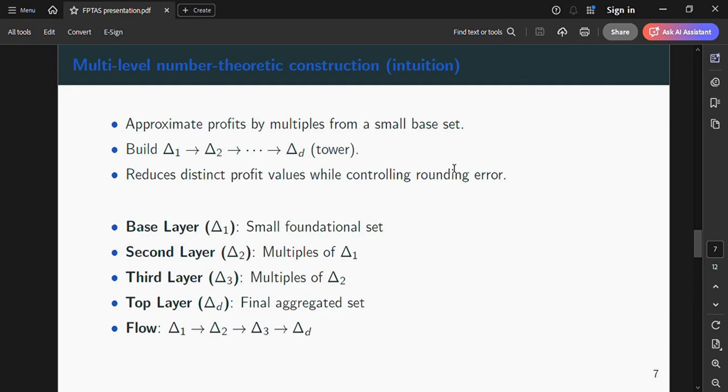This tower ensures that at higher levels we can represent many profit values using multiples of a small top set delta d while controlling the additive rounding error. The multi-level idea lets you trade off how many distinct unit profits remain at each stage and compute small additive approximations quickly. This is what lowers the exponent from 12/5 to 9/4 after carefully tuning parameters.